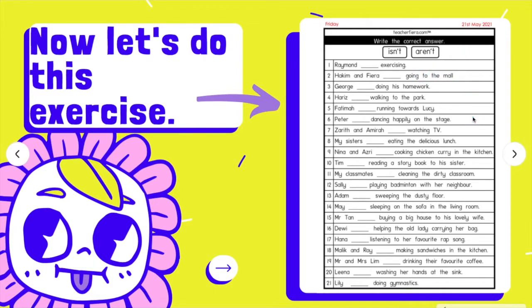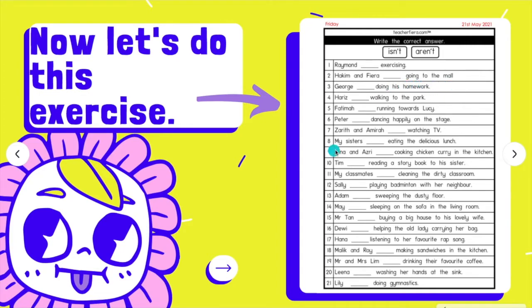I just explained to you the use of isn't and aren't. Remember, isn't is used when the noun is singular. Let's look at the first example. Raymond is the name of a person. How many persons? There's only one Raymond. So you use isn't. Raymond isn't exercising. Look at number 2. Hakim and Fira. How many people? 2. So you use aren't. Hakim and Fira aren't going to the mall.